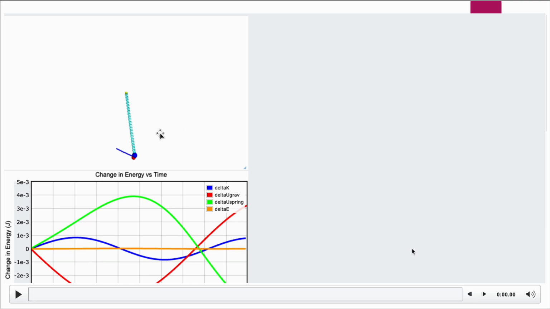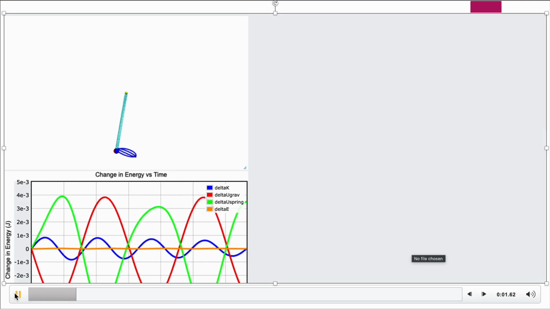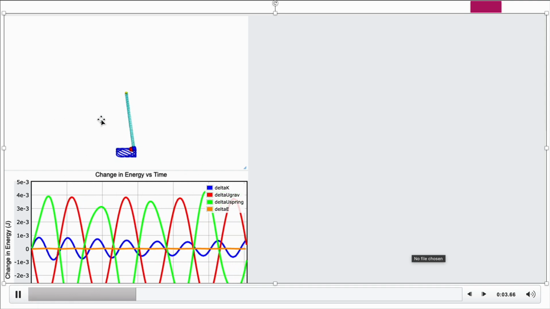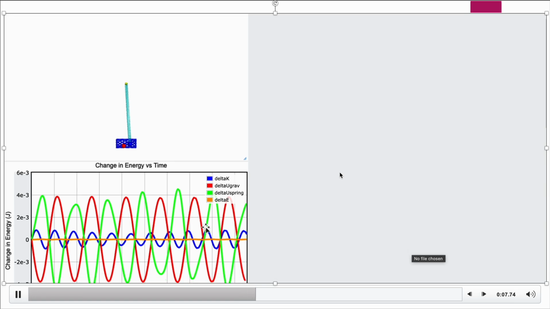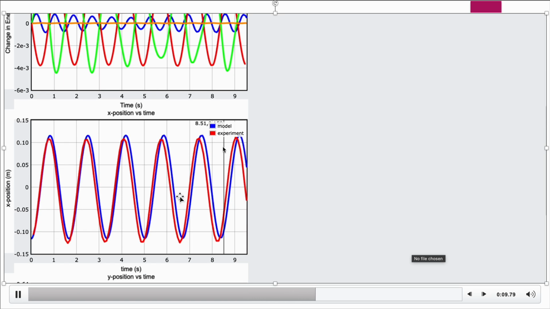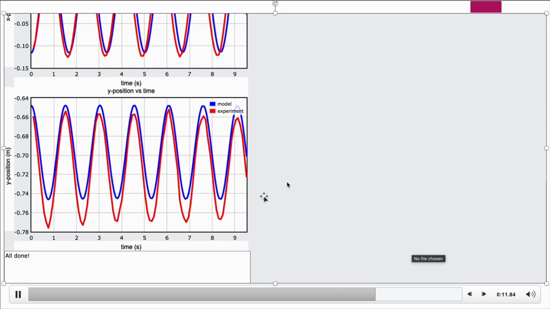And here's our code after it runs. And you can see we get our oscillation motion right there. Our change in energy versus time graph, X position, Y position.